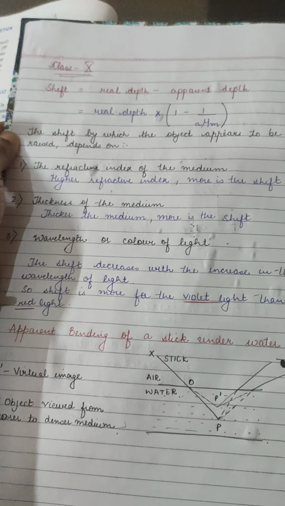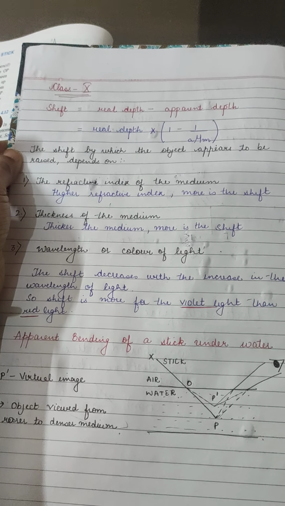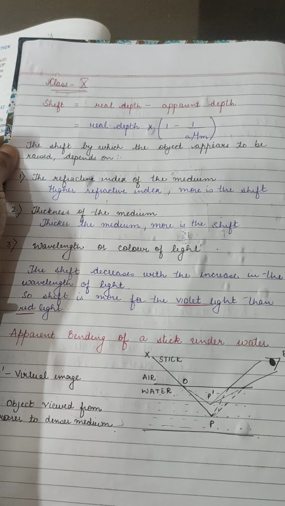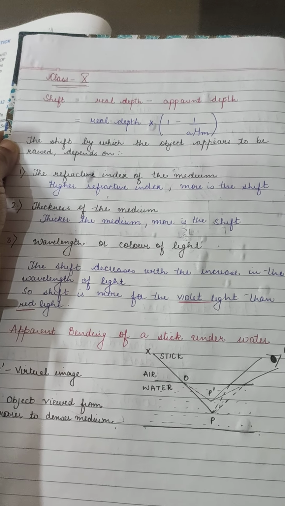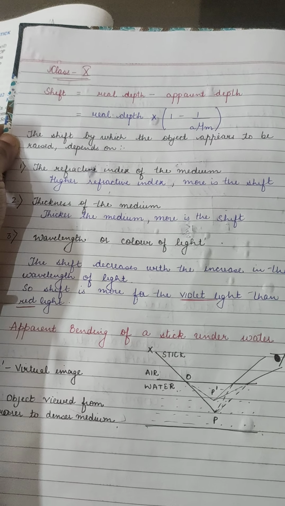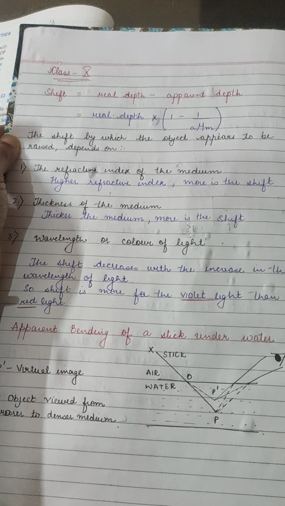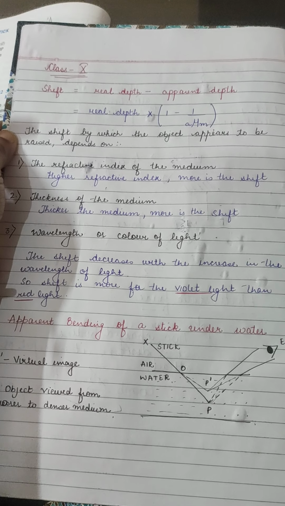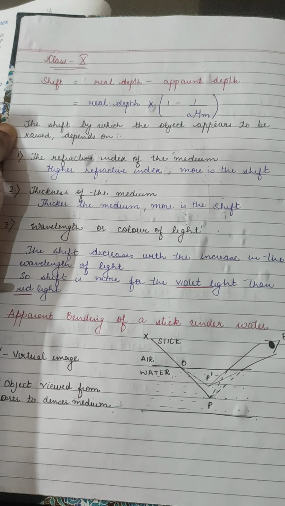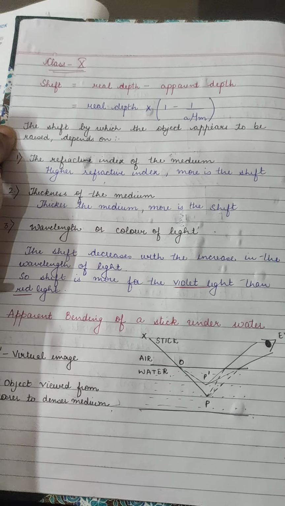So how does it depend upon the wavelength of the light? Shift decreases with the increase in wavelength of light. As the wavelength of light is more, bending is less. So that's why violet light has more shift than red light.